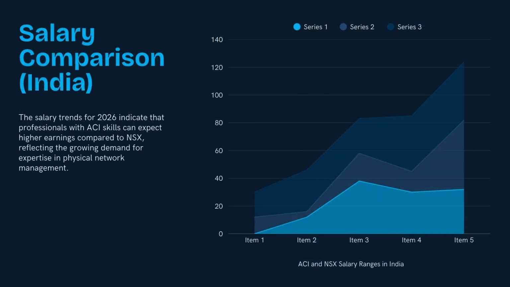In India, ACI engineers typically earn between 14 and 32 lakhs per year. NSX engineers earn between 12 and 28 lakhs. Hybrid skilled engineers, those who know both ACI and NSX, consistently land in the top salary brackets.